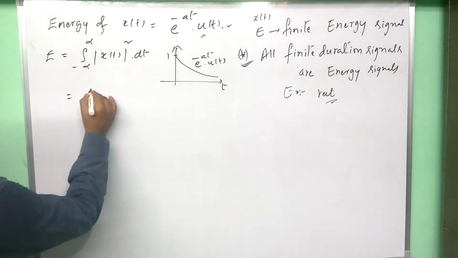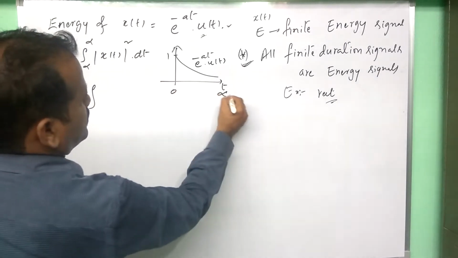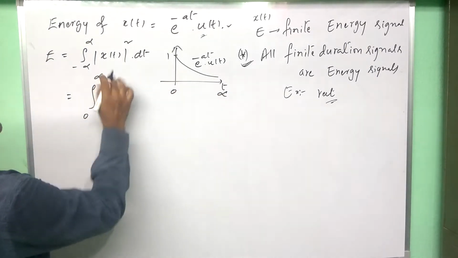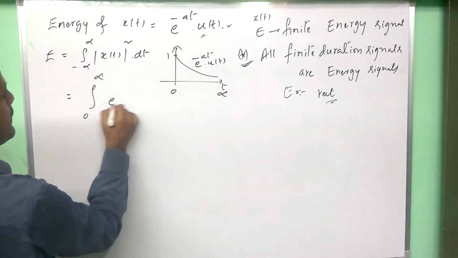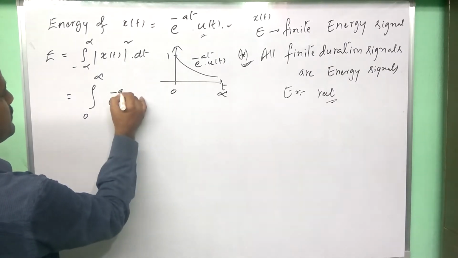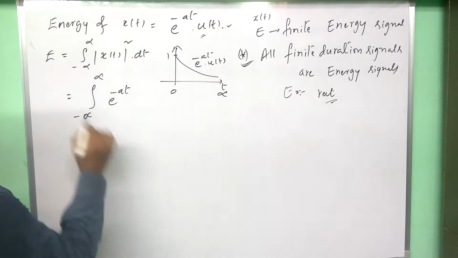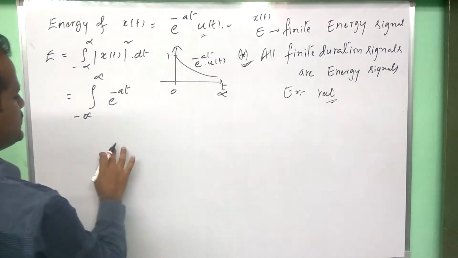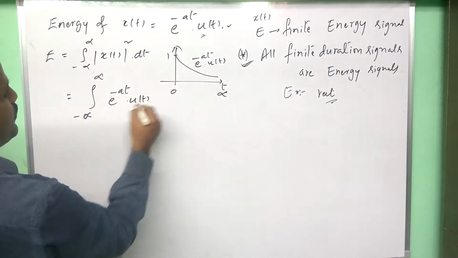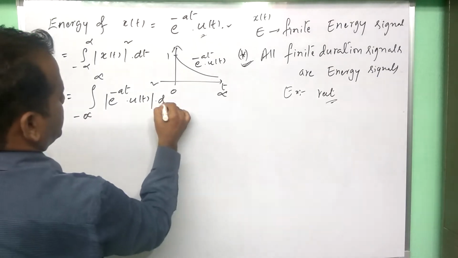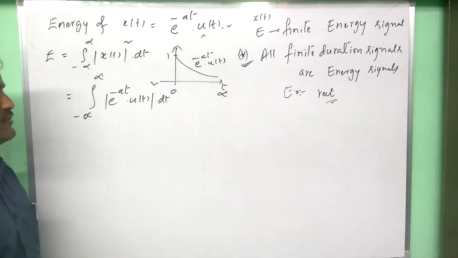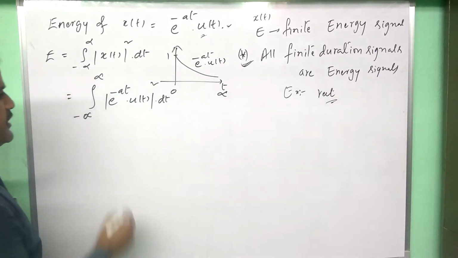Here in energy, we can substitute the limits 0 to infinity. This is the basic definition of energy of this exponential signal.